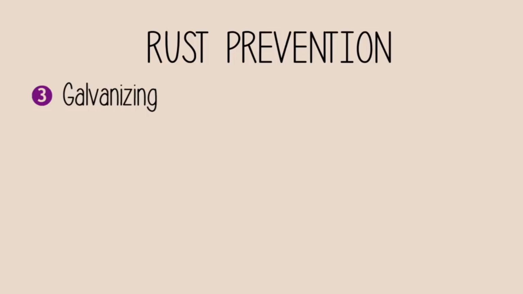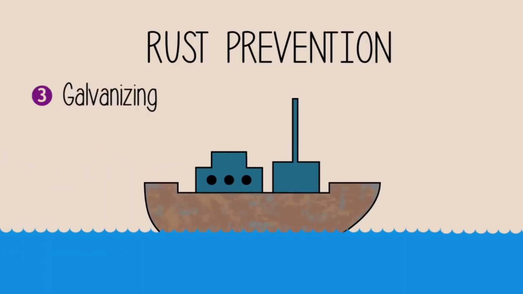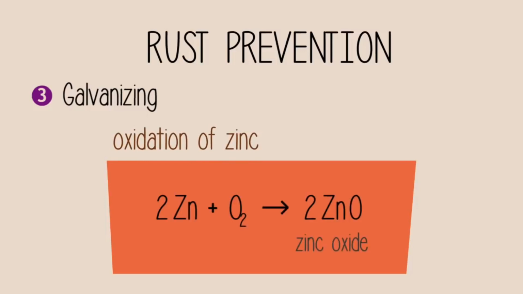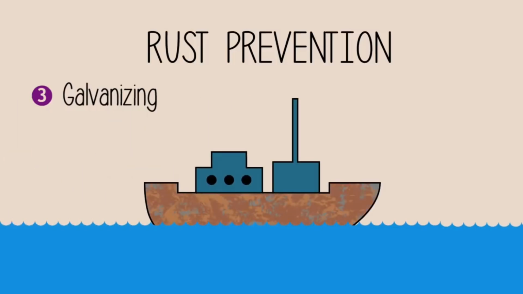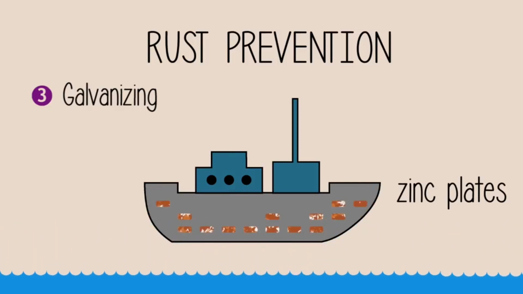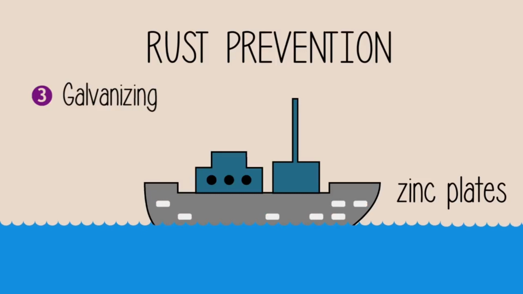This method is applied to prevent rusting on ships. The oxidation of zinc can be described using the following equation. So besides preventing rusting, there is another advantage to this galvanizing process. The formed zinc oxide layer can be removed, and the freshly exposed zinc can corrode once again, thereby further protecting the iron or steel hull.